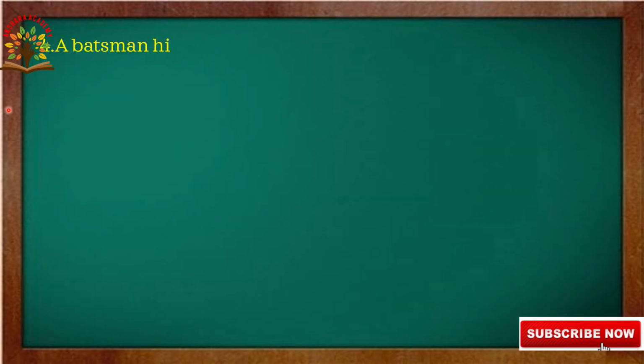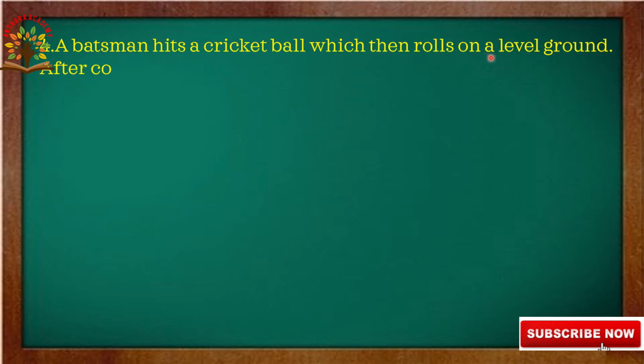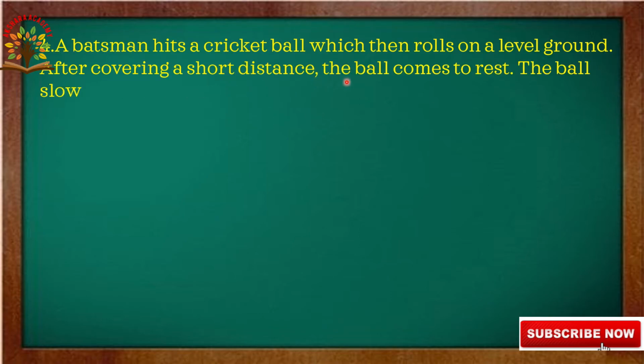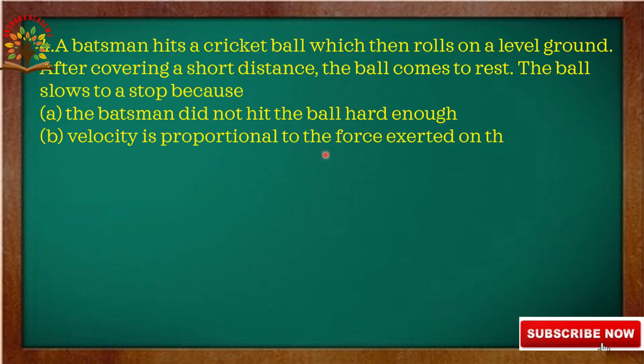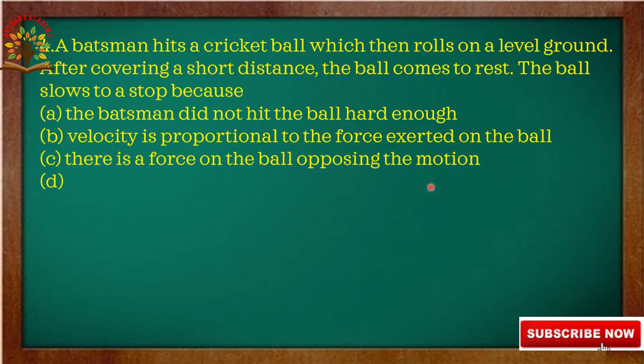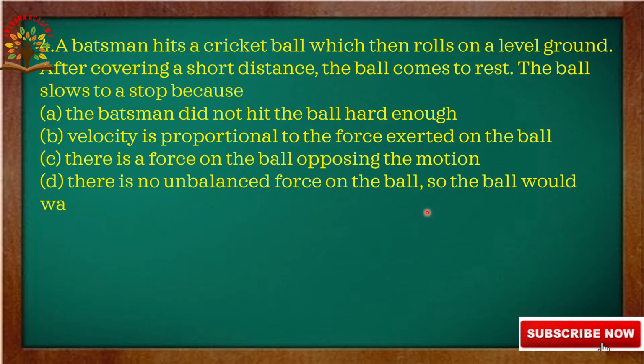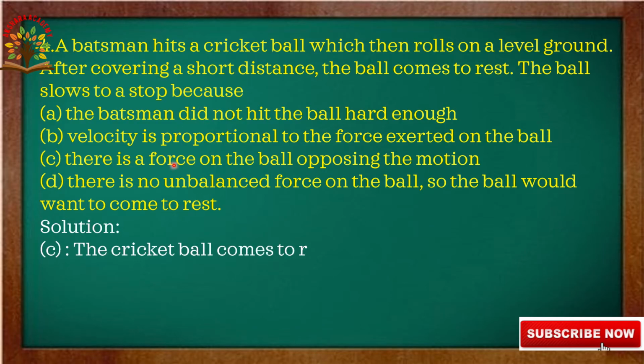Question number 4. A batsman hits a cricket ball, which then rolls on level ground. After covering a short distance, the ball comes to rest. The options are: the ball slows to a stop because the batsman did not hit the ball hard enough; velocity is proportional to the force exerted on the ball; there is a force on the ball opposing the motion; and the fourth one, there is no unbalanced force on the ball, so the ball would want to come to rest. So in these 4 options, which is correct?